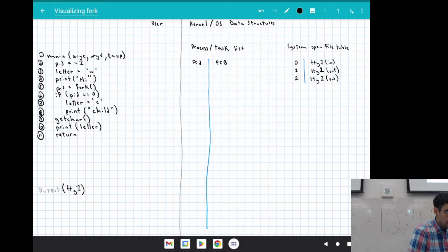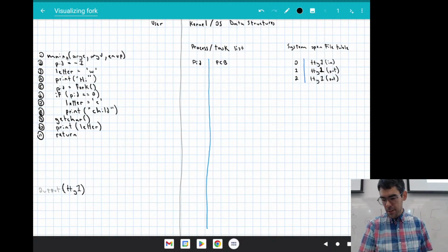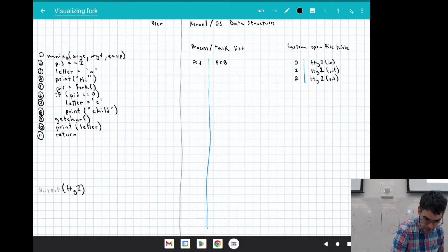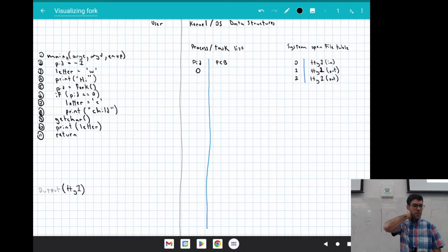When I get to line 1 here, in this program that is my pseudocode representation of processes.c, my operating system is going to start creating a new entry in this process or task list. The values in this list are going to be the process control block for this process.